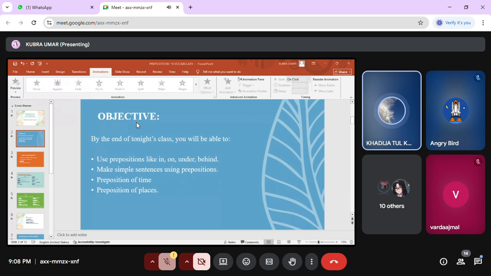The third one is days of the week. Example, on Monday evening, on Saturday night. The fourth is days of the month. Days of the month means on the 4th of July, on the first day of September, or you can say on the fifth day of September or fifth day of October.